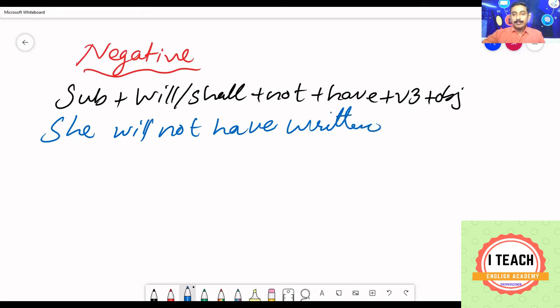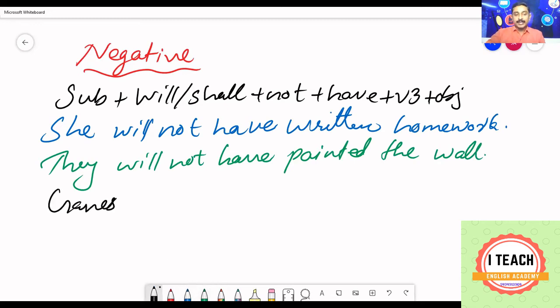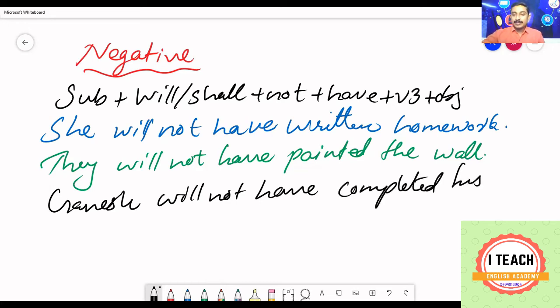written homework. She will not have written homework. Moving on to the next example. They will not have painted the wall. They will not have painted the wall. Or we say Ganesh will not have completed his work. Ganesh will not have completed his work.